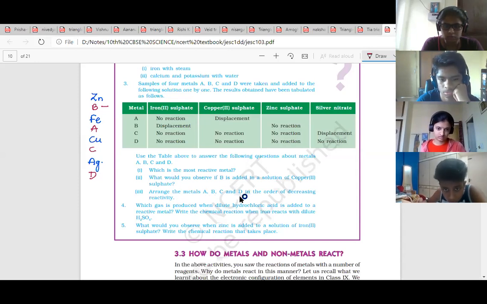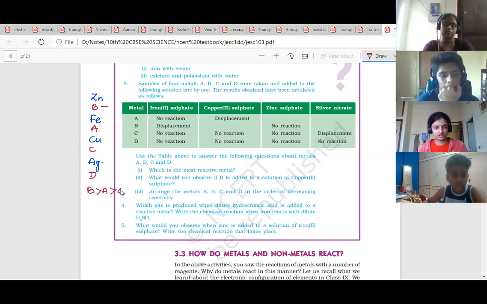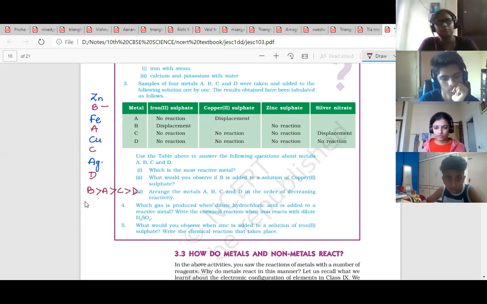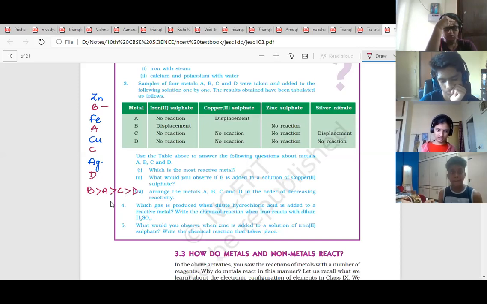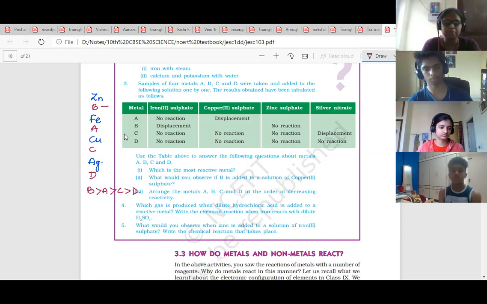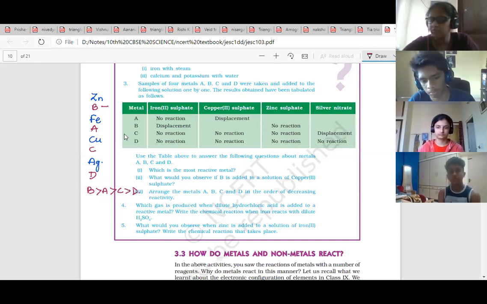Arrange the metals A, B, C, D in the order of decreasing reactivity. B, A, C, D. So whenever you are writing decreasing or increasing order, you have to show the arrows, the greater than, lesser than sign. It's clear? Yes, ma'am. Okay.